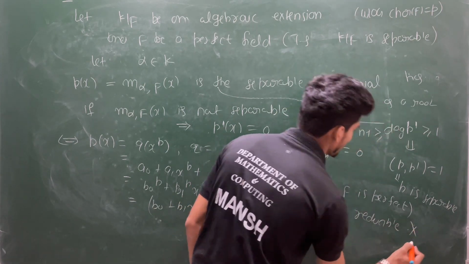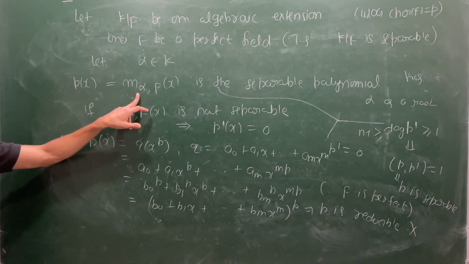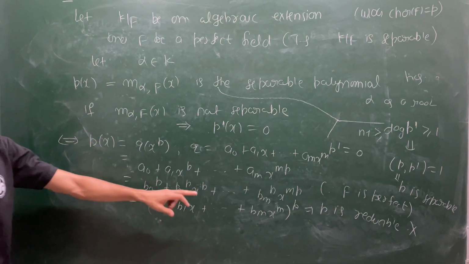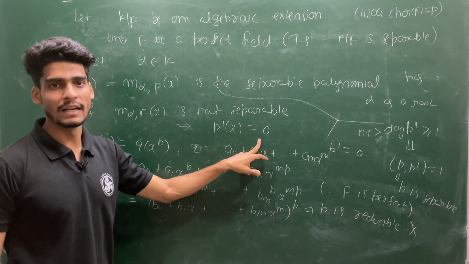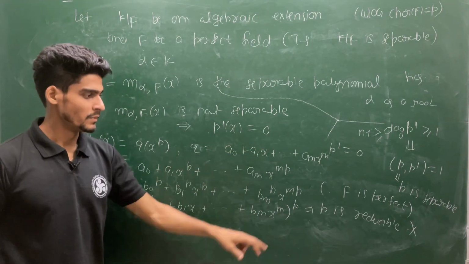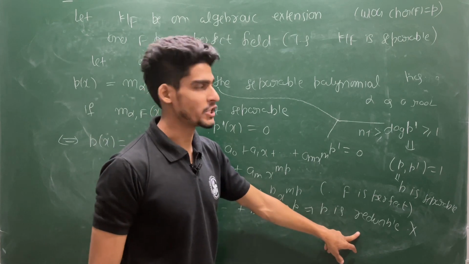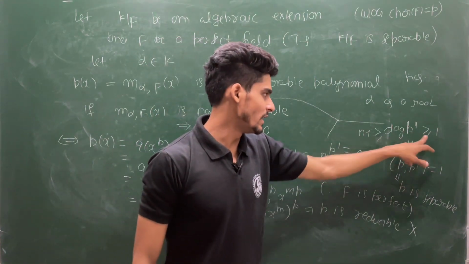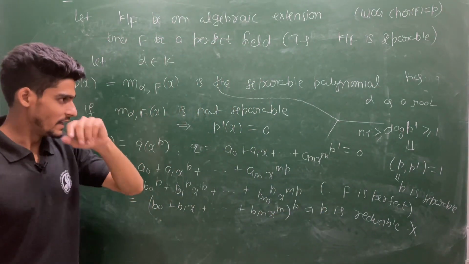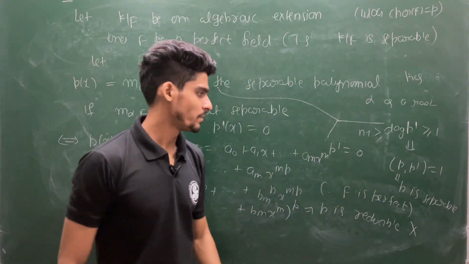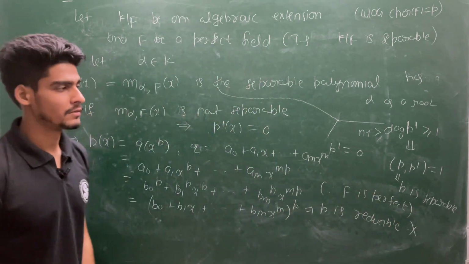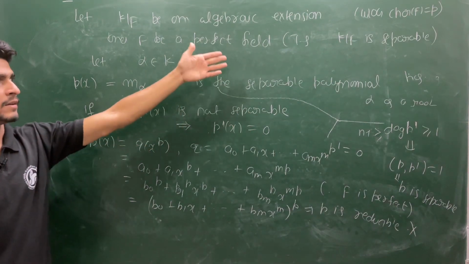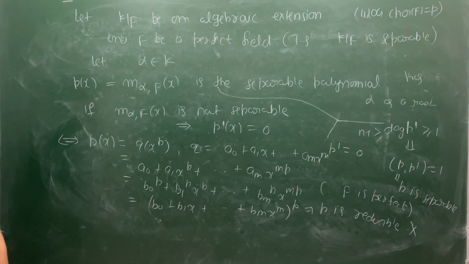But that is a contradiction because minimal polynomial, the way you define minimal polynomial, it is by definition an irreducible polynomial. So this contradiction comes because of P prime getting completely vanished. But that is not possible. So this will force us that the degree of P prime will be between 1 and n minus 1. But then their GCD will always be 1 or some constant. But then your P will be separable. If P is separable, then I am done. Then my K over F is a separable extension.